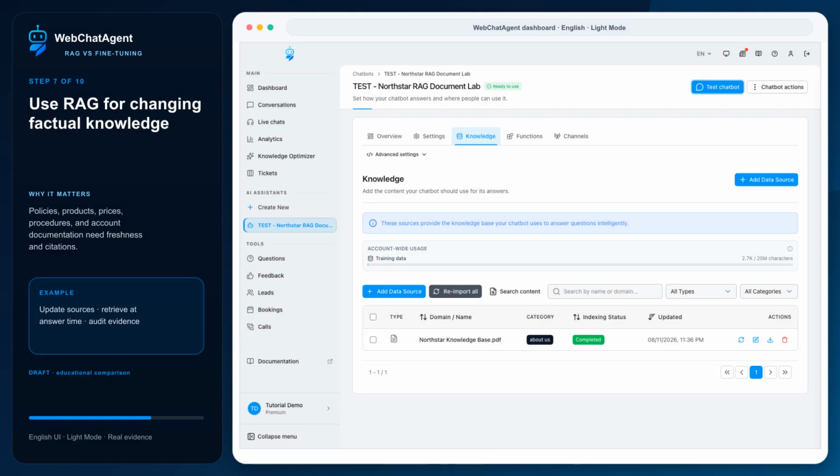RAG usually fits policies, product details, operating procedures, release notes, and other knowledge that changes or needs source-level auditability. Access control can be applied around retrieval and sources can be updated independently. Quality still depends on extraction, chunking, retrieval, ranking, prompt rules, and evaluation. A source existing somewhere does not guarantee the correct chunk reaches the model.